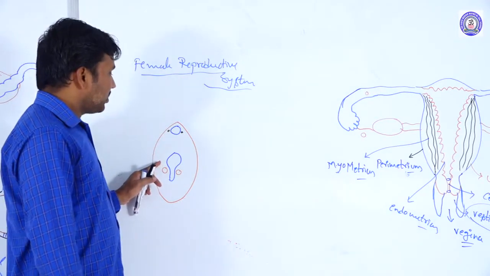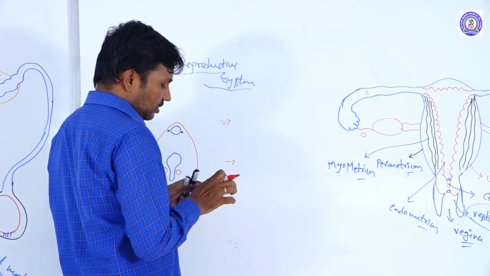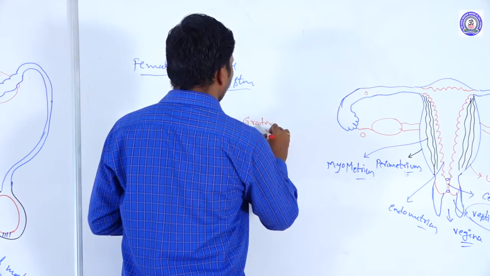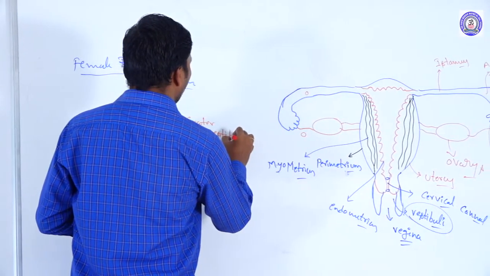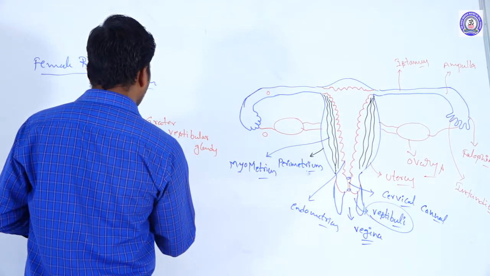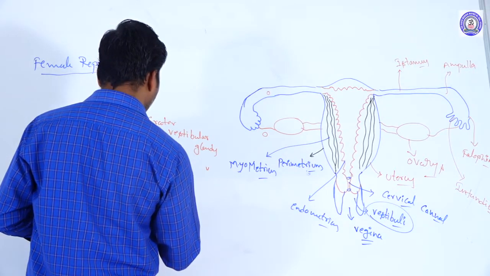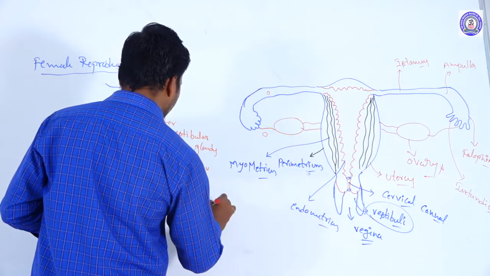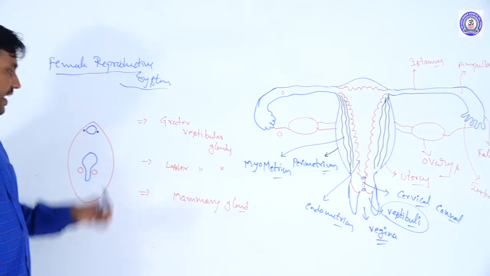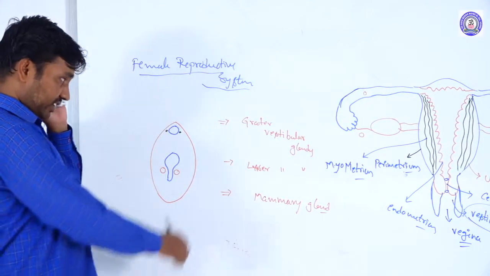Here, three types of accessory glandular structures are present in the case of females. They are the greater vestibular glands, lesser vestibular glands, and mammary glands. Okay, greater vestibular glands, lesser vestibular glands, and the mammary glands. One by one can be discussed.